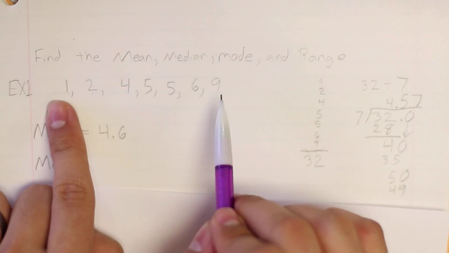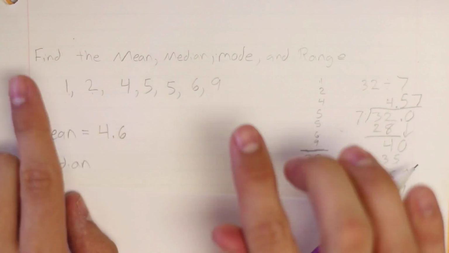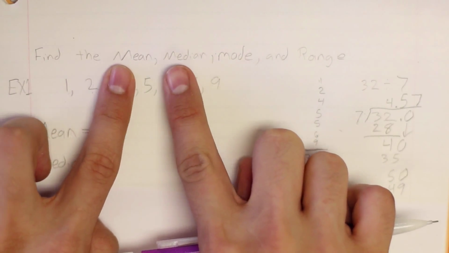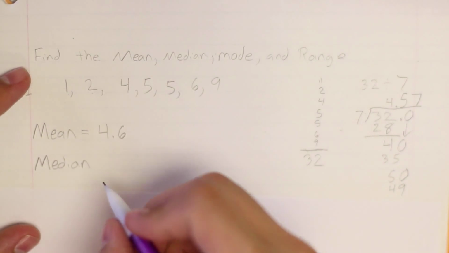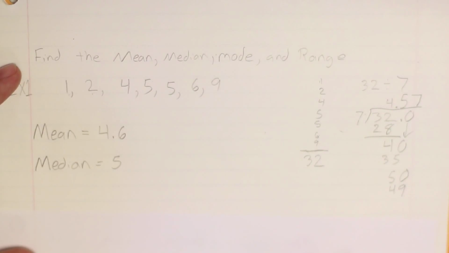And it looks like they already are. Sometimes they're not, so you've got to check that. So here we have which number in the middle? I like to cover up like this. I cover up these, and these, and these. Oh, it's a 5. Odd numbers make it easy for us. So we have the median is 5.